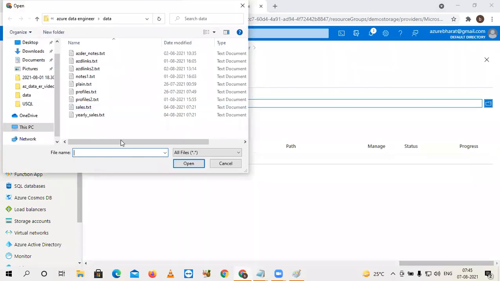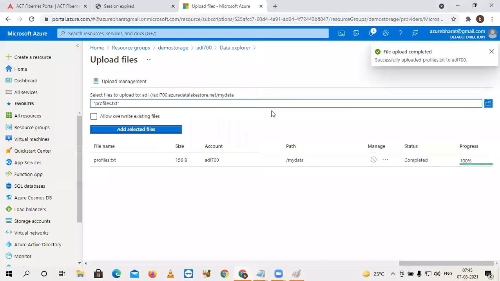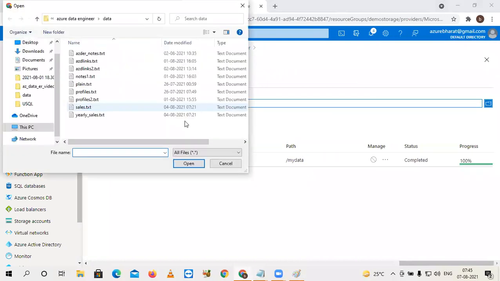Okay, already in my local system, I have some files. The files I'm copying, like profiles. Just observe the process. The loading is completed. One more file I want to upload. Profiles 2.